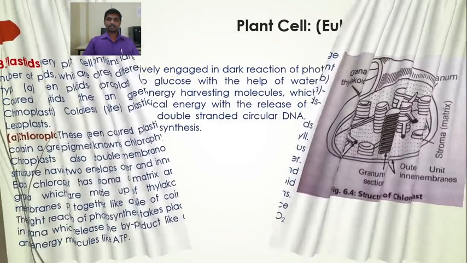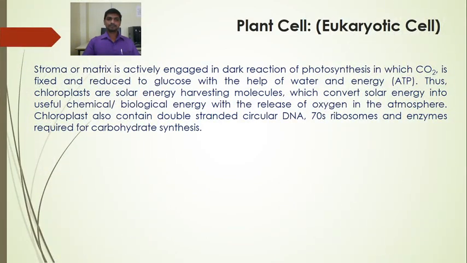Next to this is the chromoplast. But before the chromoplast, we are going to study the stroma or matrix. It is actively engaged in the dark reaction of photosynthesis, in which CO2 is fixed and reduced to glucose with the help of water and energy.